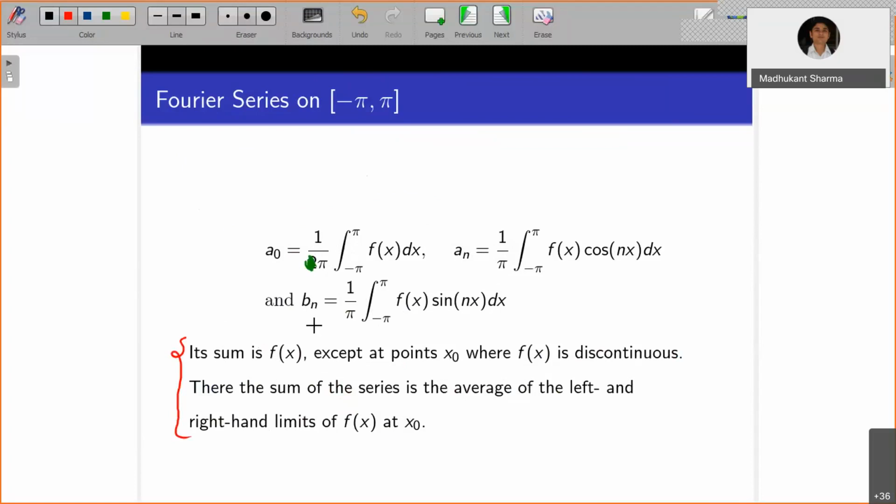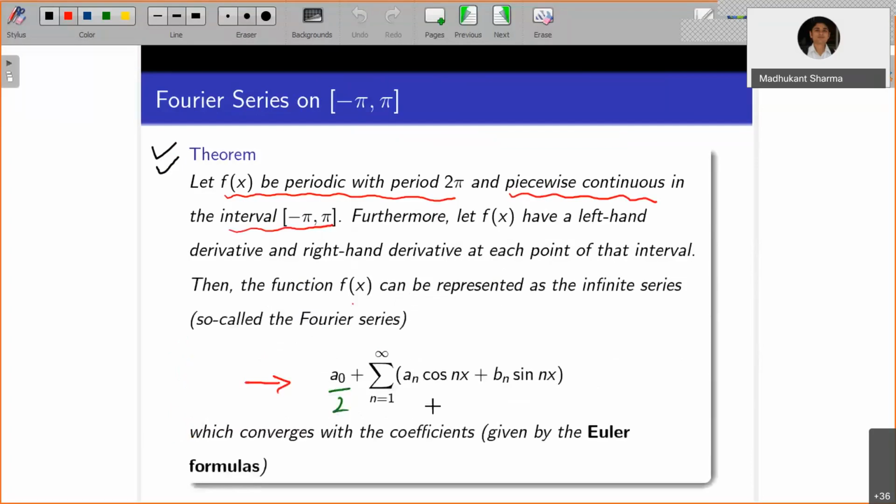Now, its sum is f of x except at points x0 where f of x is discontinuous. Means you can write this is equal to f of x for all x in (a, b) such that f is continuous at x. Means at a point of continuity, this series is actually equal to the function value, f of x, for all x belonging to (a, b) such that f is continuous at x.